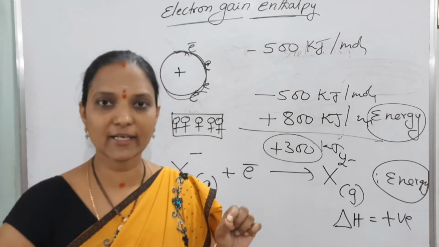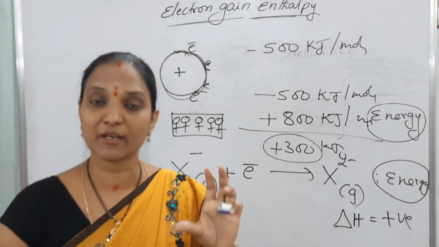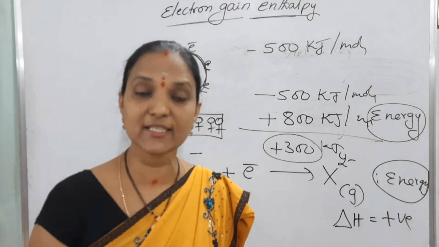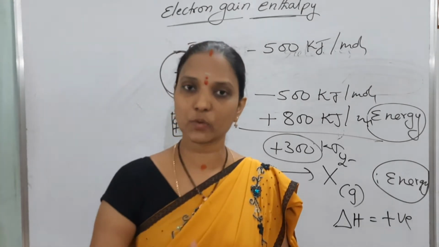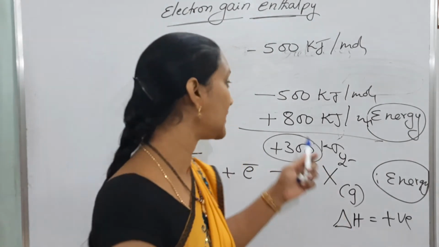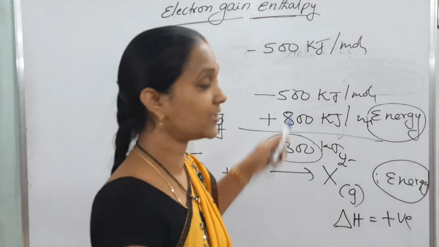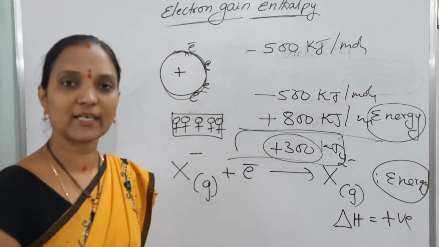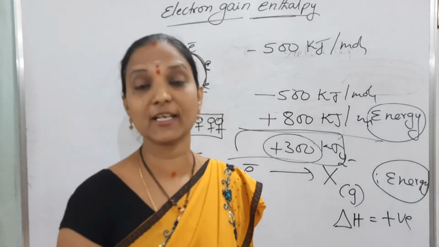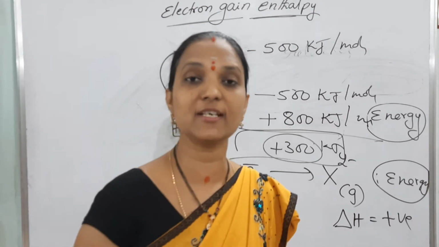One electron added definitely releases energy, but the number of electrons increased, repulsions increased, stability decreased. To overcome these repulsions, it requires some amount of energy. That energy is more than the released energy. That's why finally delta H becomes positive. So in second electron gain enthalpy or third electron gain enthalpy, delta H is positive.